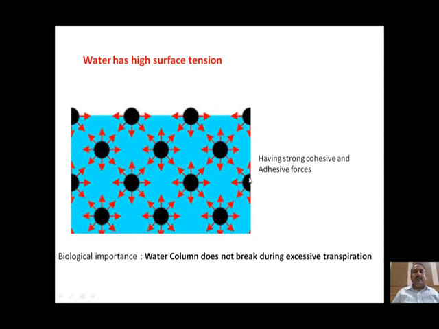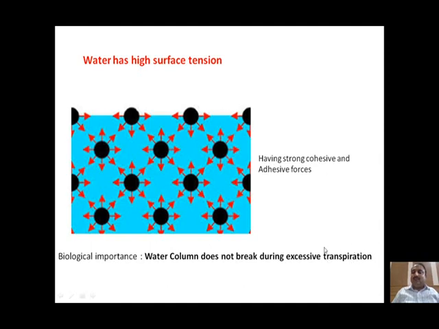And water also has the property of being attracted by other hydrophilic substances. Likewise, cellulose, starch, proteins, and other carbohydrates are hydrophilic substances. Therefore, plant cells are made up of these substances. This property of water is responsible for attracting water molecules towards these biomolecules. This cohesive and adhesive property of water is responsible for maintaining the continuous water column. The water column does not break during excessive transpiration.